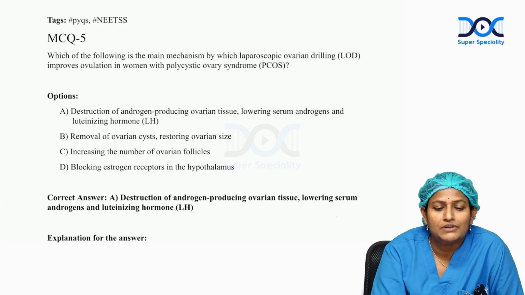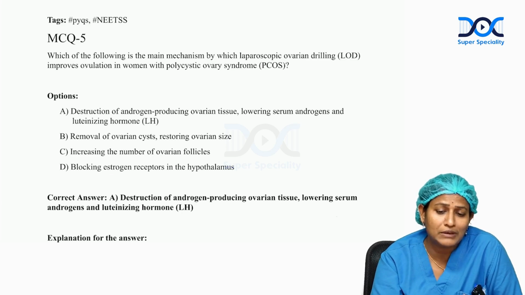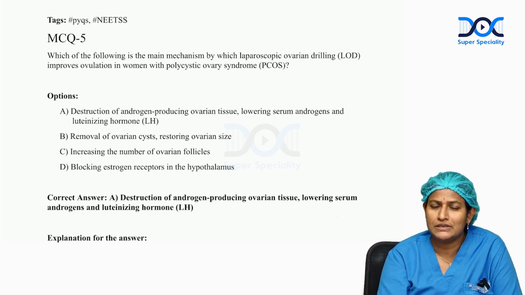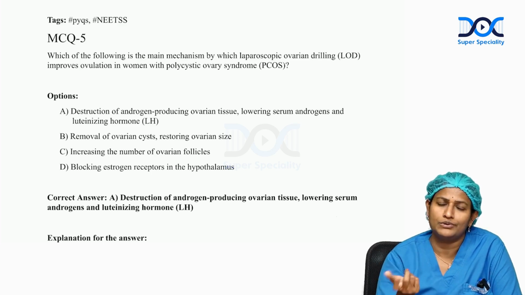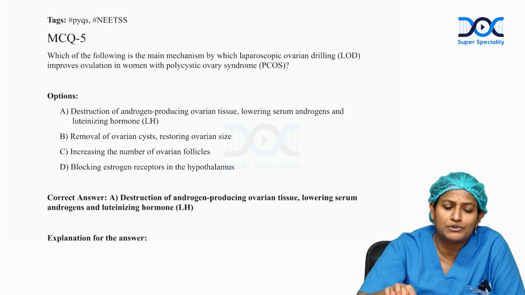Question number 5. Which of the following is the main mechanism by which laparoscopic ovarian drilling improves ovulation in women with PCOS? See, for women with PCOS, we usually prefer ovarian drilling, that is laparoscopic ovarian drilling, in which we drill the ovary at multiple sites, minimum 4 to 5, in order to express all the cystic fluid out. The cystic fluid is very androgenic. By letting out this androgenic fluid, the androgen levels fall down, and the cortical stimulus happens with the thermal ablation, and ovarian function is restored. This is the basic principle behind laparoscopic ovarian drilling.